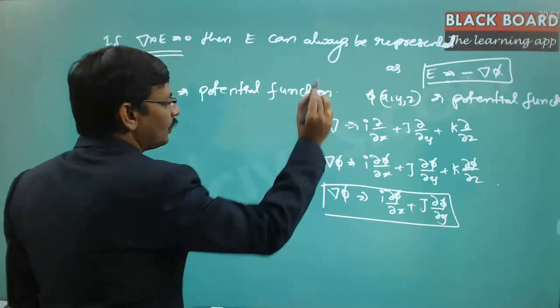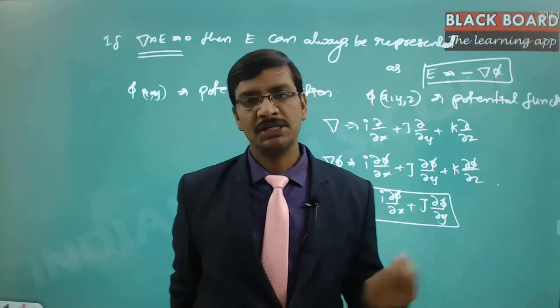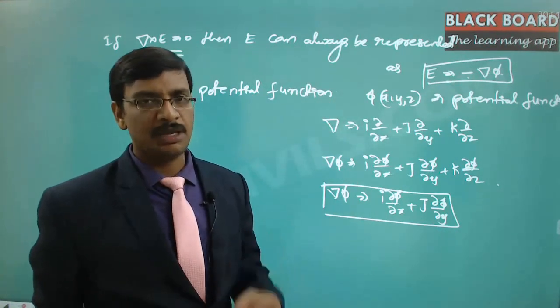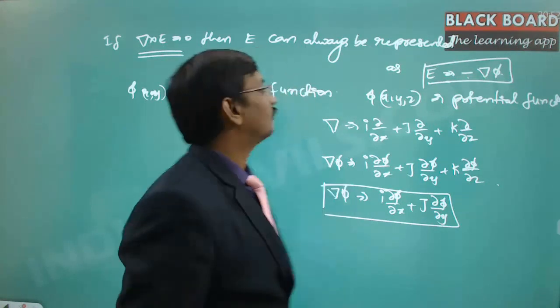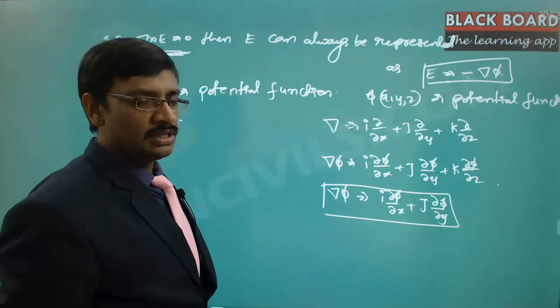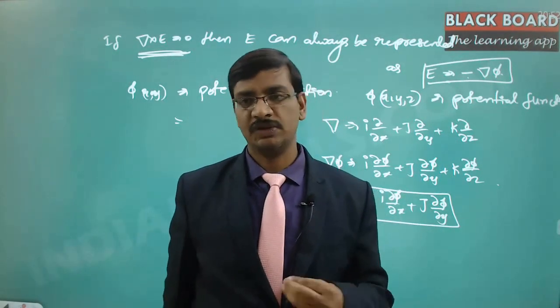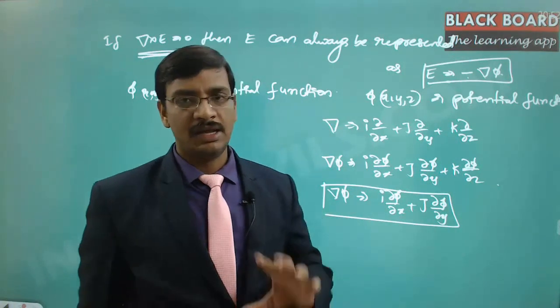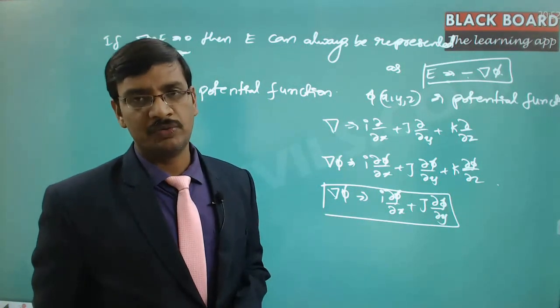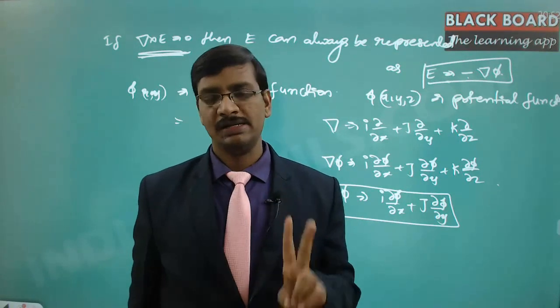Now, why are we discussing this potential function here? The whole concept of potential comes from the fact that if the flow satisfies del cross E is equal to 0, the way we analyze it is completely different from when it does not satisfy that equation. In the entire fluid dynamics, we are going to study only two different kinds of flows.